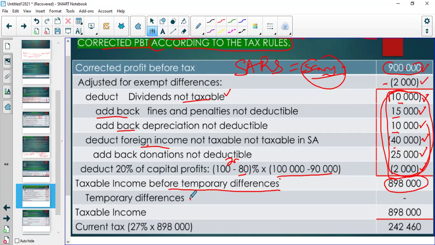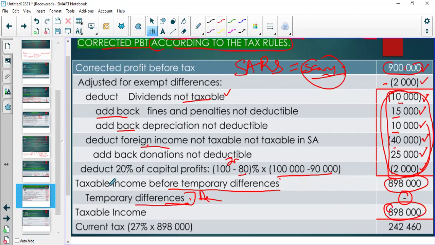Then the temporary differences is our deferred tax, guys. But we haven't covered that. So for now, there's nothing. But we will do that. But for now, we haven't. So the taxable income is going to be 898.